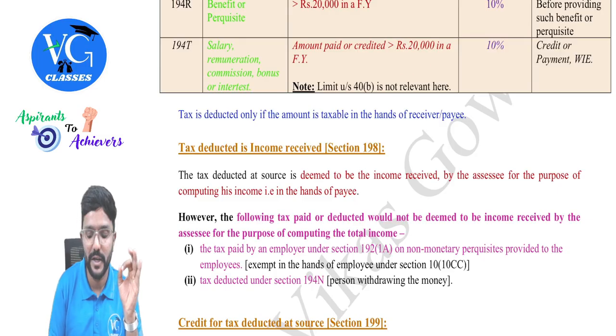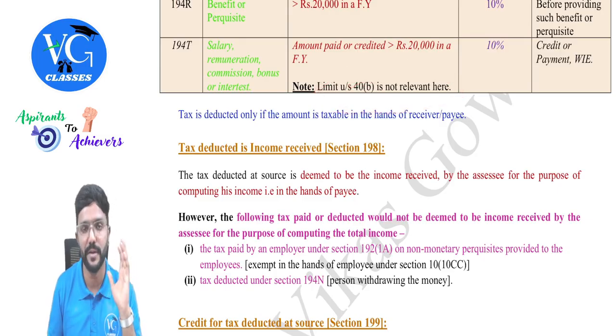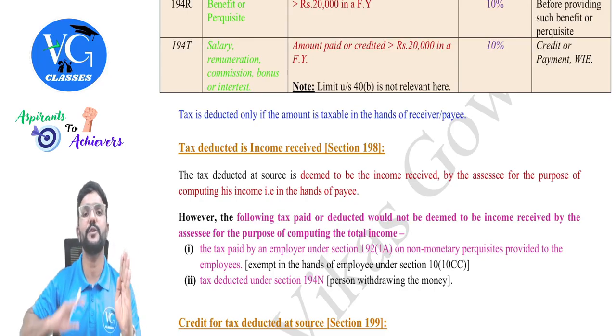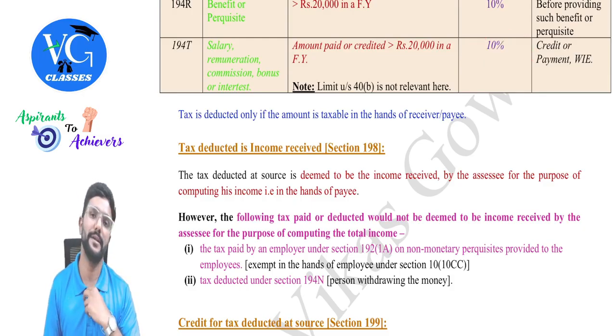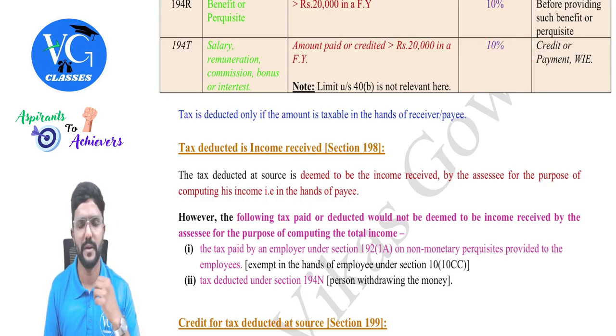Guys, irrespective of the limit as per section 40B, whatever is the actual payment made by the partnership firm to the partner, TDS has to be deducted on that amount at 10%. That is on the actual interest paid as well as on actual remuneration paid, guys.